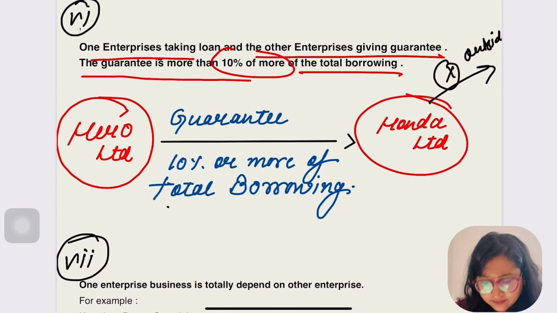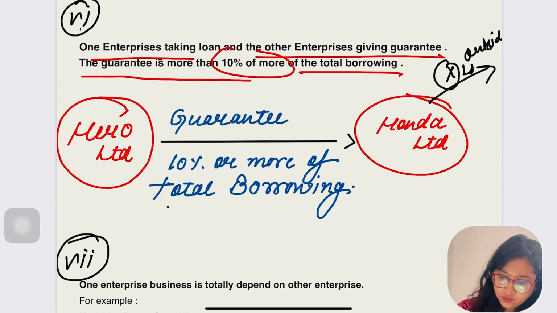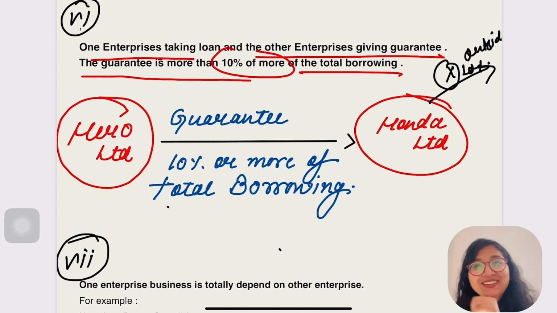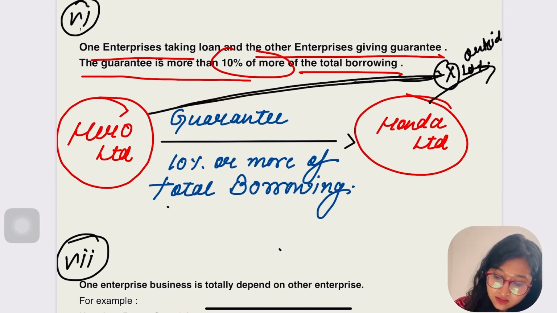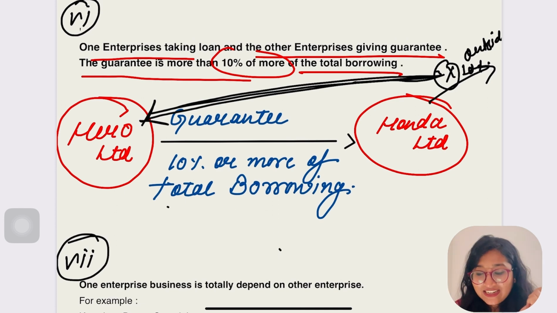Let's take X Limited. Honda Limited has taken a loan from X Limited. Now, when we take a loan, we want a guarantor. What if Honda Limited is unable to pay the interest amount or the installment dues? In that case, X Limited will go and ask whom? Hero Limited. Is it clear, everybody?